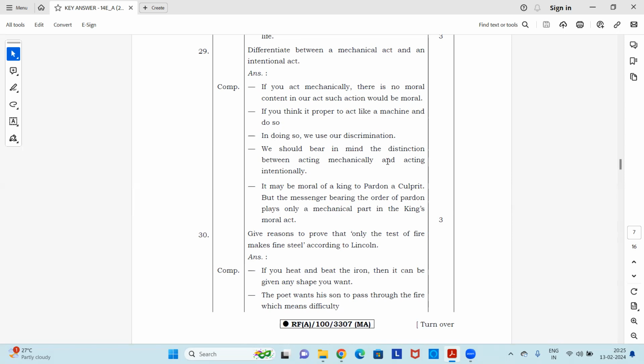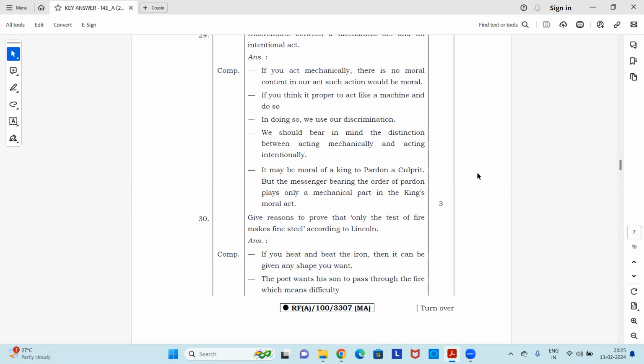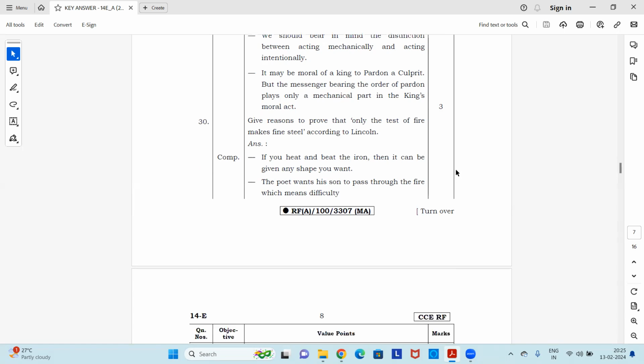We should bear in mind the distinction between acting mechanically and acting intentionally. It may be moral of a king to pardon a culprit, but the messenger bearing the order of pardon plays only a mechanical part in the king's moral act. Okay, so this is how you write the points of the answer. Okay, moving to next question.